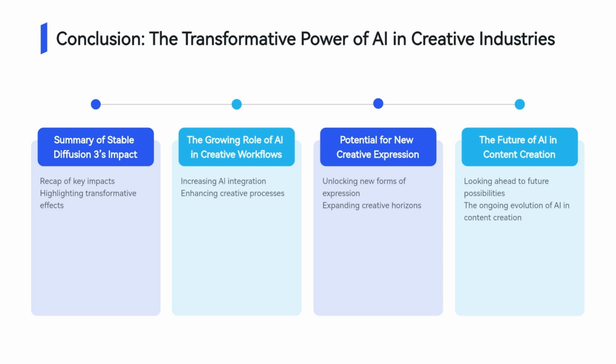As AI continues to develop, it will undoubtedly play an increasingly central role in content creation across a wide range of fields. However, this technological revolution must be managed thoughtfully, with careful consideration of the ethical implications it brings. The balance between human creativity and AI assistance will define the future of the creative industries, and the possibilities are truly exciting.